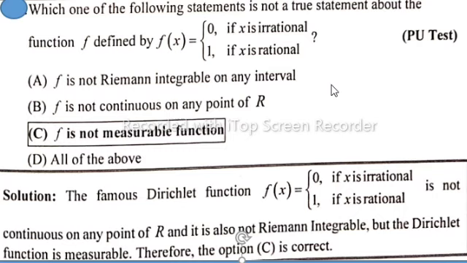Solution, that is, the famous Dirichlet function f of x equal to 0 if x is irrational, 1 if x is rational, is not continuous at any point of real numbers, and it is also not Riemann integrable, but the Dirichlet function is measurable. So option C is correct. F is not measurable function, which is the required solution.